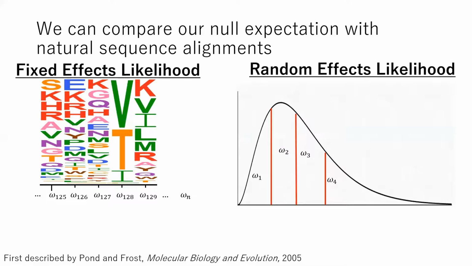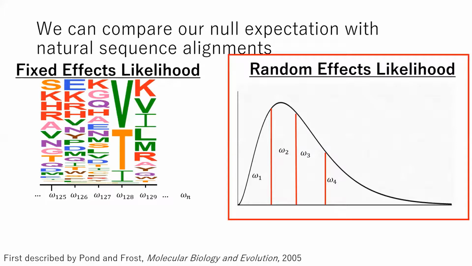To get around this issue, we decided to use a random effects likelihood approach, where we instead fit a gamma distribution describing omega across the entire gene. We then partition this gamma distribution into several discrete categories. Here I have shown 4, but realistically it's more around 100. And then assign each category the mean omega value of its subdistribution. And the reason why we're going forth with the random effects likelihood approach is that this really only has 2 parameters, which are the shape and scale parameters of our gamma distribution.